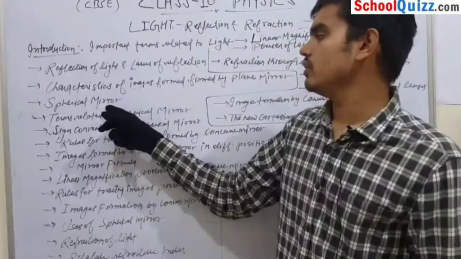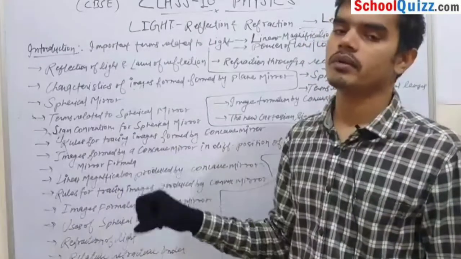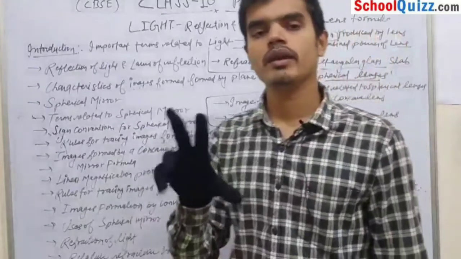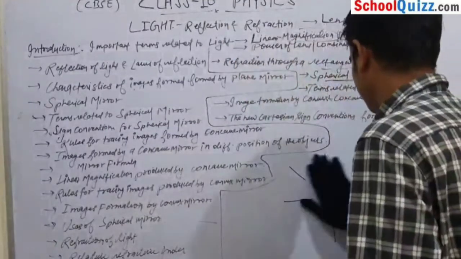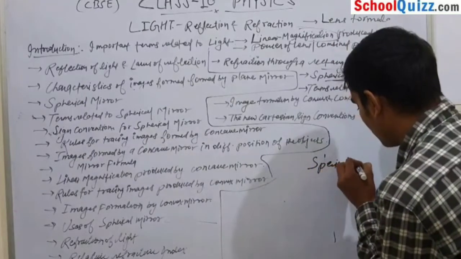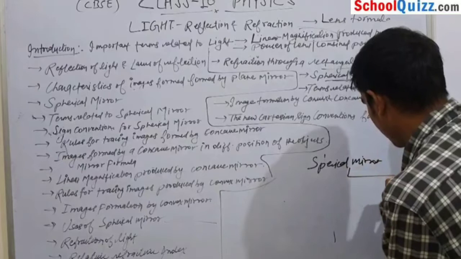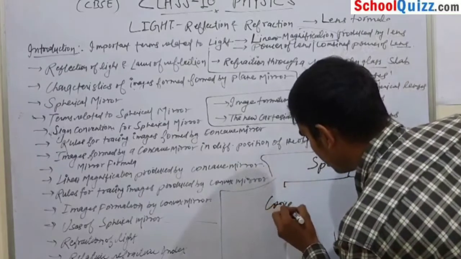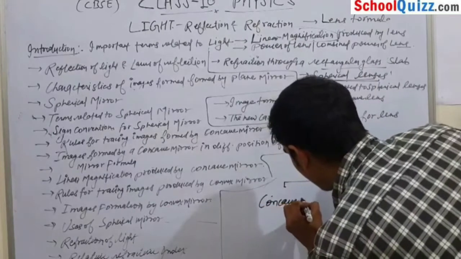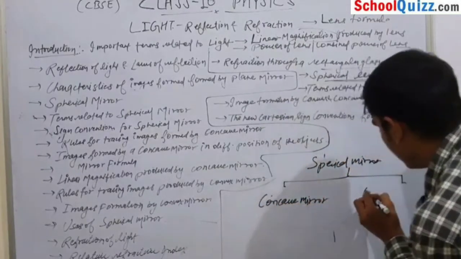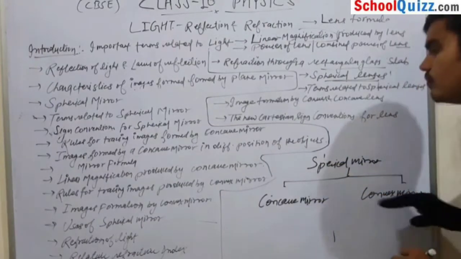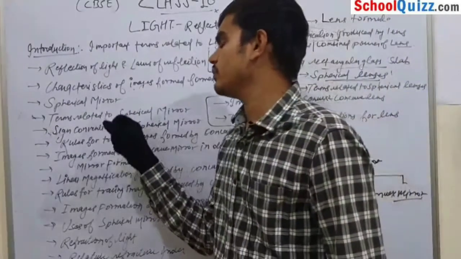Our third topic is spherical mirror. What is a spherical mirror? A spherical mirror is derived from a sphere, and a spherical mirror has mainly two parts, that is concave mirror and the next is convex mirror. This is all about spherical mirror.